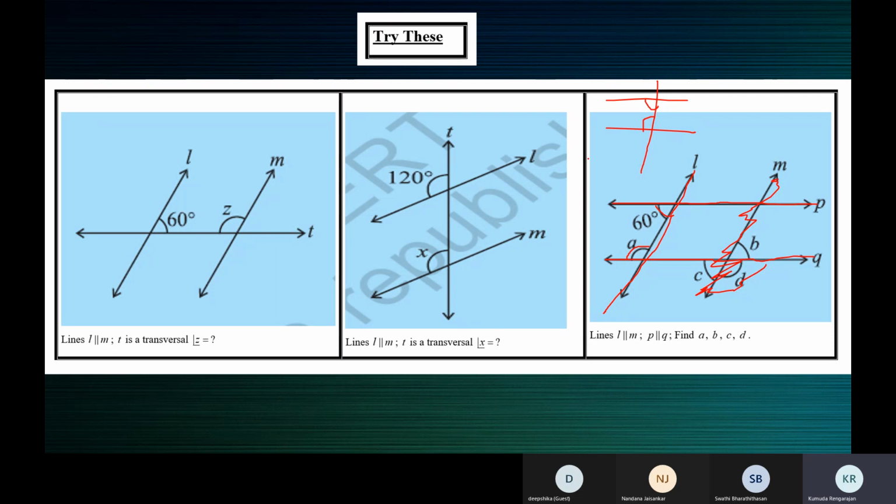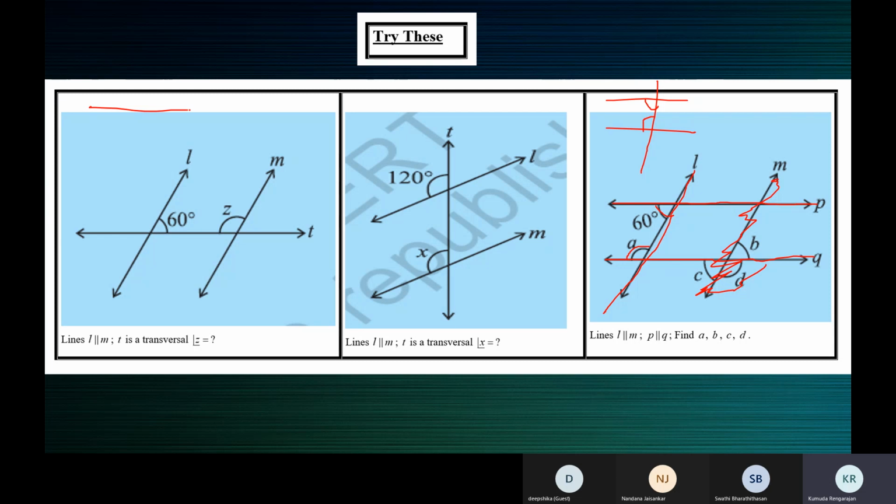Ma'am, the corresponding angles, alternate interior angles and alternate exterior angles will be equal if the lines are parallel, ma'am. What about the co-interior angles? Will they be equal? Ma'am, they are supplementary angles, ma'am. They need not always be equal. They can be equal, like in the case of 90 degrees, 90 and 90. 90 plus 90 is 180. Ma'am, if the transversal is perpendicular, they will be equal. Yes, they need not always be equal.